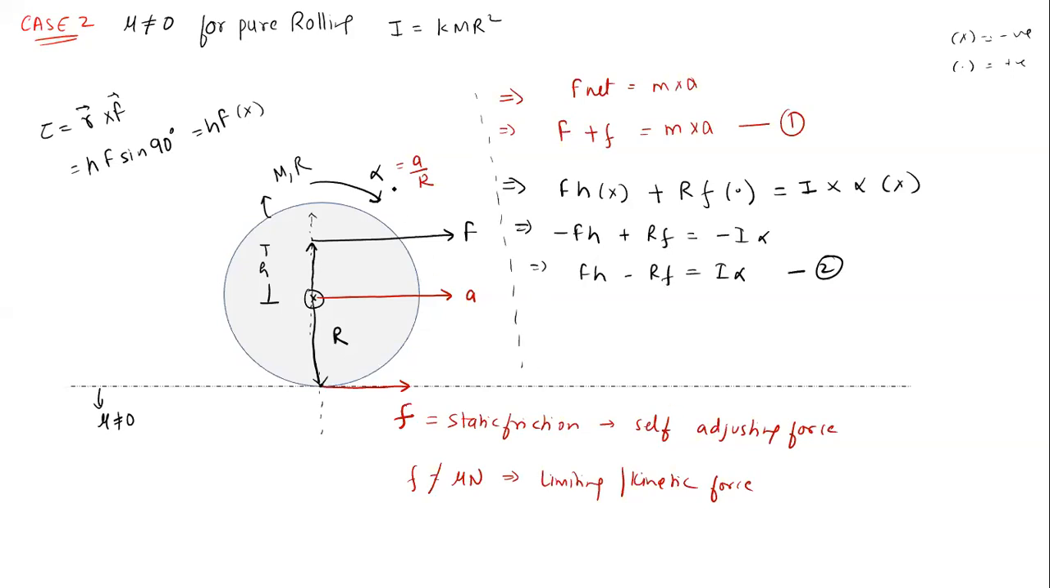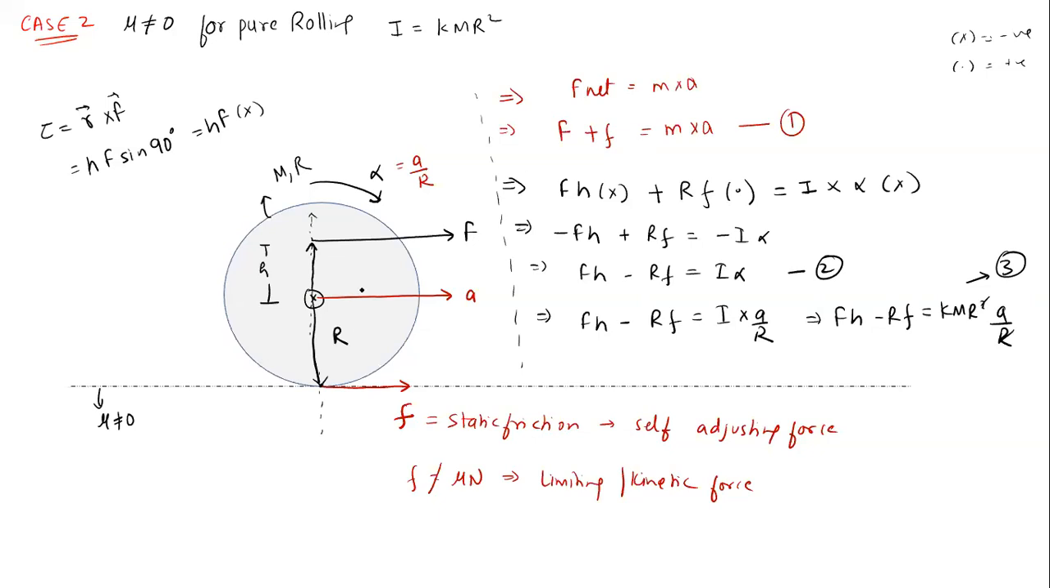Fine. Now we know that alpha equals A by R, so we can write here FH minus RF must be equal to I into A by R. And what is I? I equals KMR square. So we get FH minus RF equal to KMR square A by R. So one R gets cancelled out. So this is equation number 3. So we have two unknowns, F and A, and we have two equations, so we can solve these two unknowns.